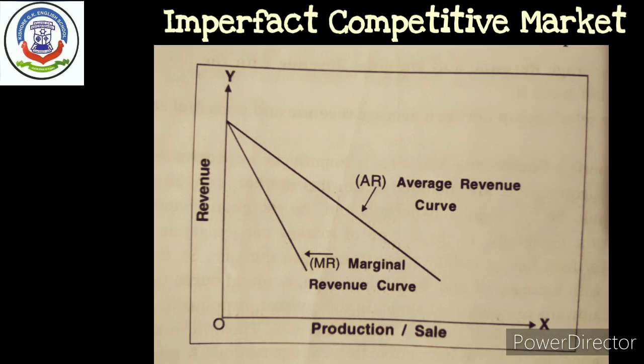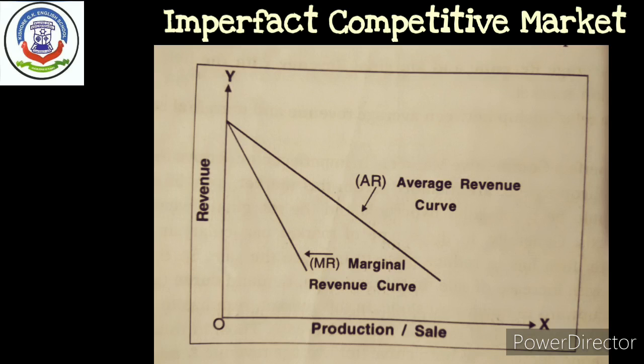Because of the decrease in price, average revenue and marginal revenue both decrease, but the decrease in average revenue is lower than in marginal revenue. In the diagram, production is on the OX axis and revenue on the OY axis. The average revenue curve and marginal revenue curve slope downward from left to right.